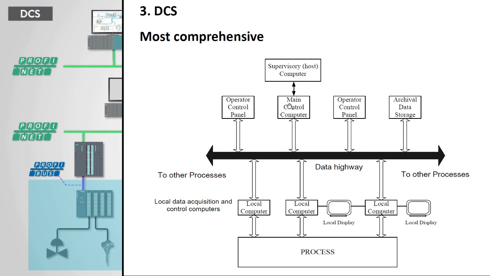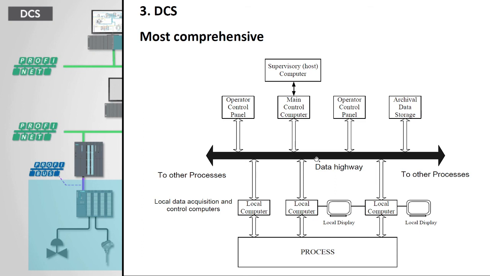In it we have the main computer and different sub devices, such as operator control panel 1, panel 2, and so on, and the data is distributed to the local computers. It distributes the data from the main device to different devices. We can also use the supervisory computer or the SCADA software instead of DCS. This is the third type of computer control of process.